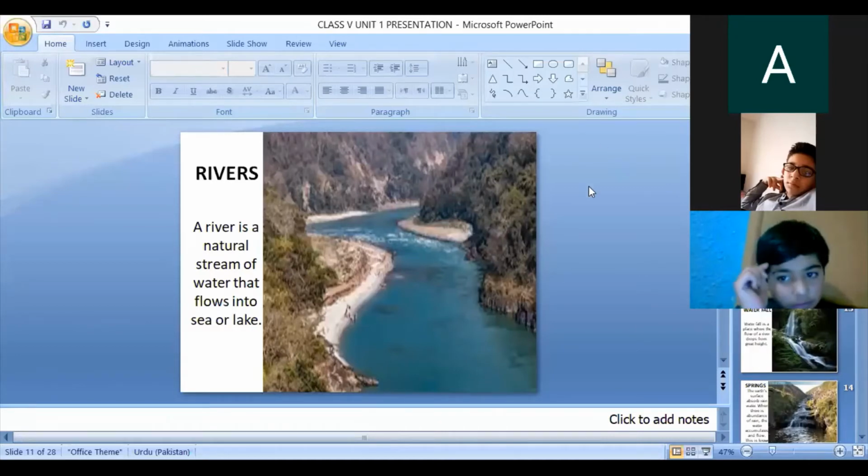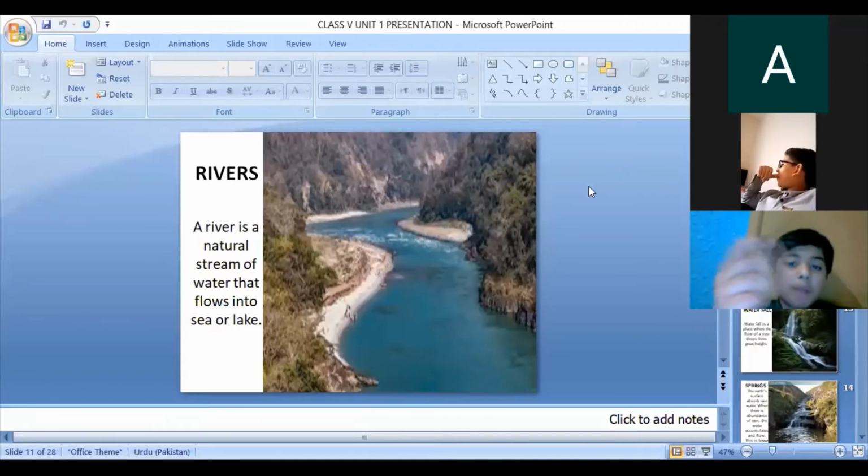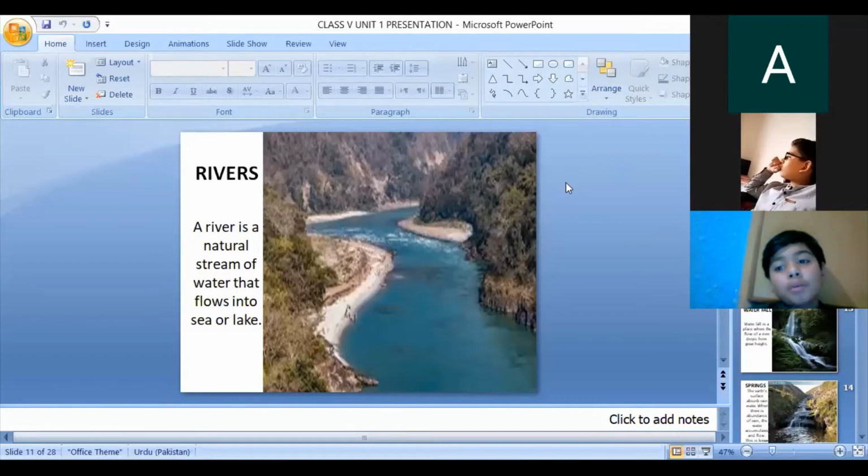A river is a natural stream of water that flows into a sea or a lake. Rivers are formed when ice and snow melt and flow down from the mountains towards the lowlands of the valley and the plain. The longest river in the world is the River Nile, which is situated in Egypt. The Indus River is the longest river in Pakistan.